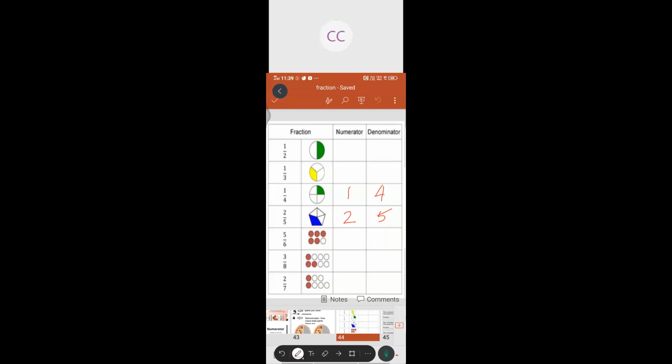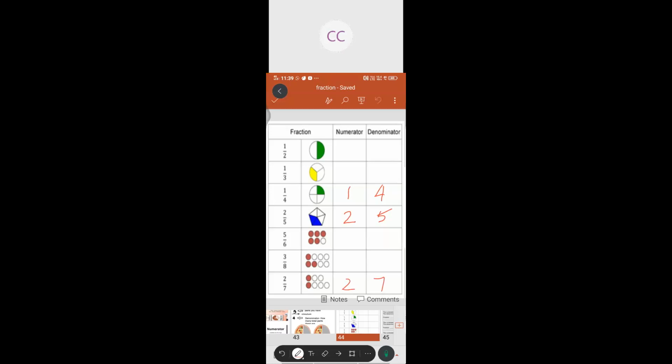Numerator 5. I'm asking the last one, 2 by 7. That means 2 sevens. 2 is the numerator. Very good. 7 is the denominator. Okay, what is numerator, Kanishka?